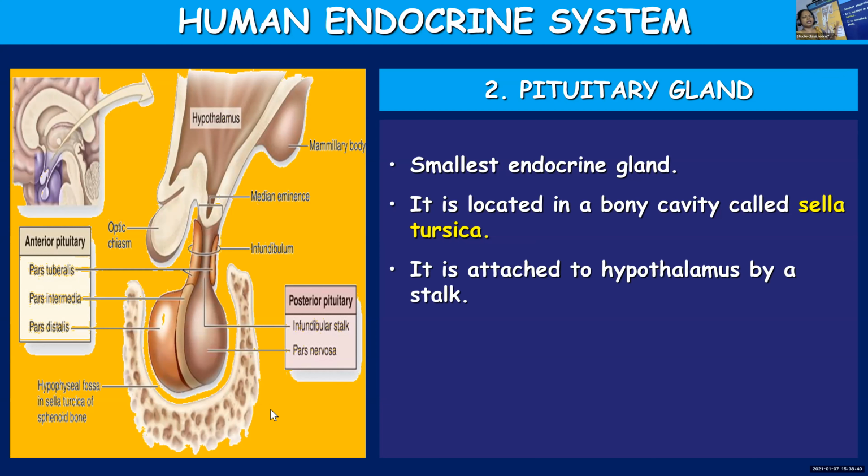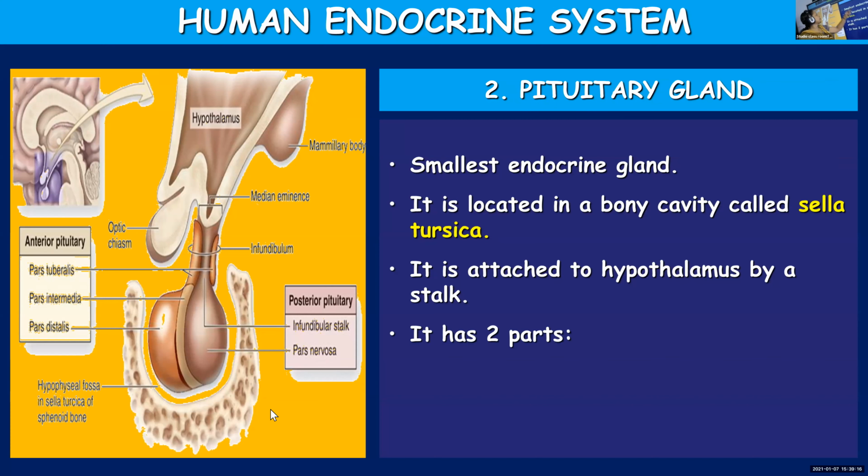To be noted, it can be asked, give the functions of the smallest endocrine gland, or where is the smallest endocrine gland in our body placed, or what is sella turcica. So all these terms you should be familiar with. It is attached to the hypothalamus by means of a stalk. I told you that hypothalamus and pituitary are very closely associated. Hormones released by the hypothalamus will regulate the release and inhibition of hormones from the pituitary gland.